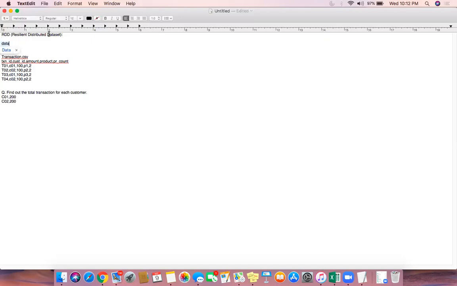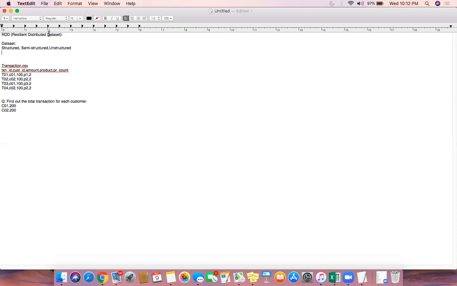At a very high level, if you talk about data sets, three things come to my mind in the big data area. It can be structured, semi-structured, or unstructured data. So what is structured data?